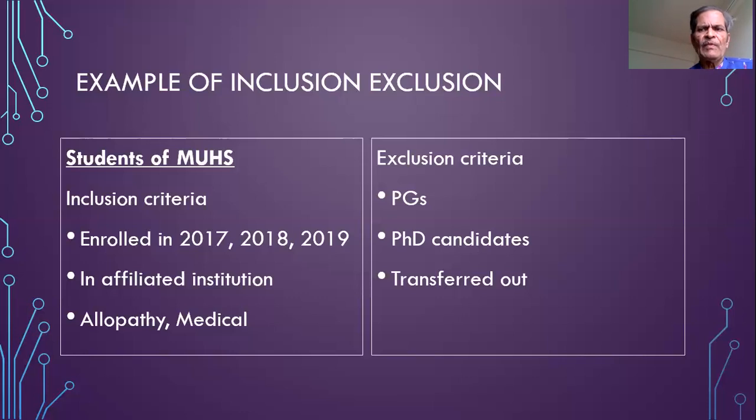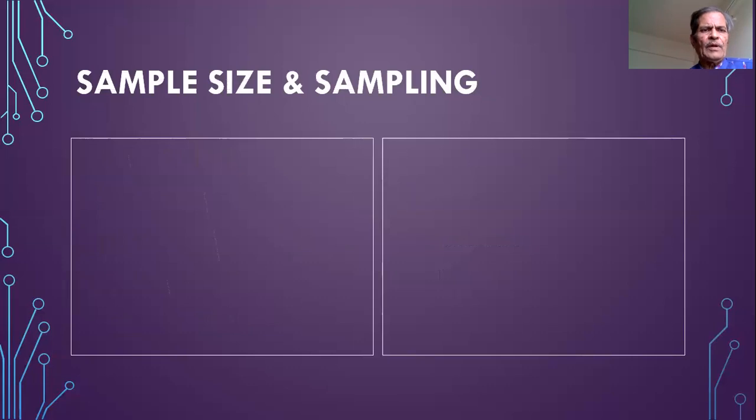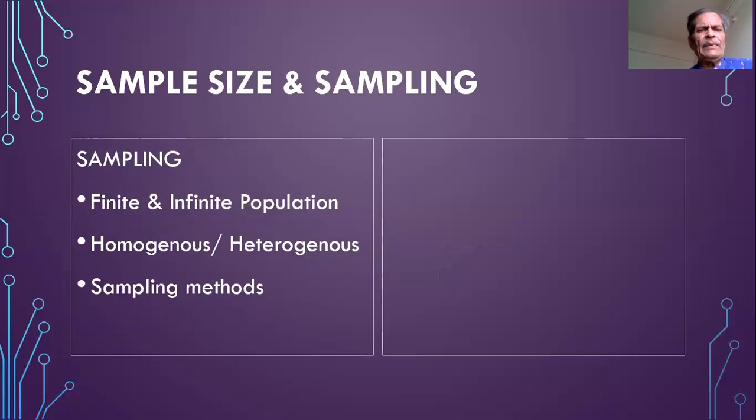So if the name of a student appears in the list of the Maharashtra University of Health Sciences, we can check against these criteria and give a decision whether this student will be included or not in the study that we are going to undertake. So together, the inclusion and exclusion criteria will decide which participant is eligible to be included in the study. Then sampling and sample size are the two things which must be considered while undertaking the study.